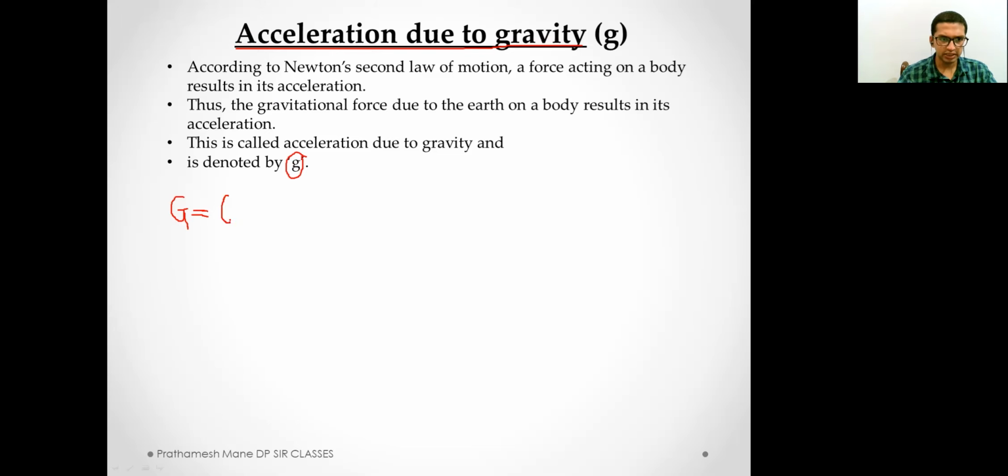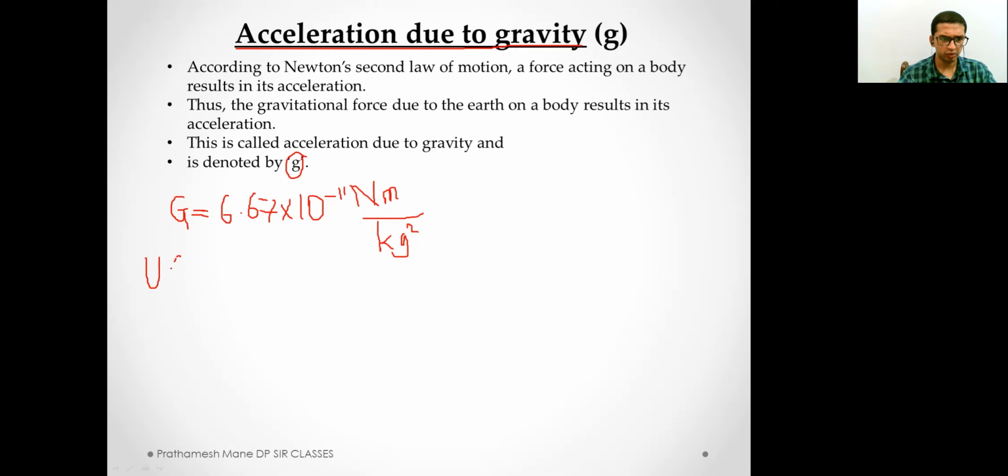Value of capital G, remember, 6.67 times 10 to the power minus 11 Newton meter squared per kilogram squared. Okay, remember this. Capital G is the universal gravitational constant.